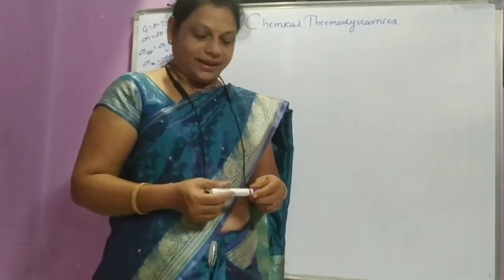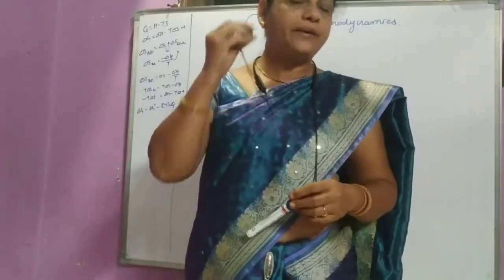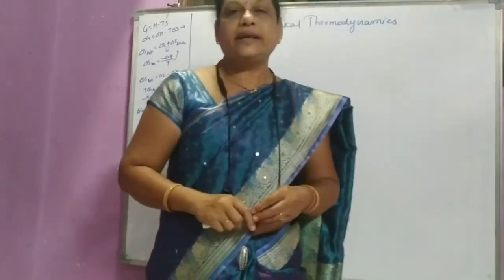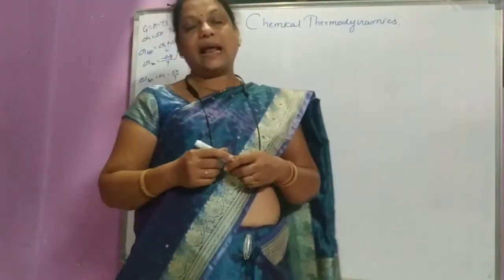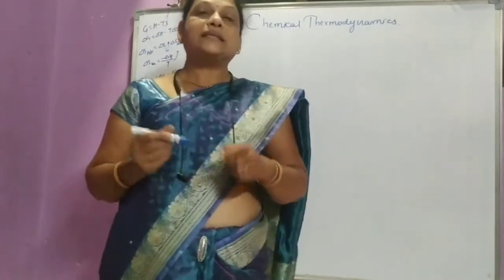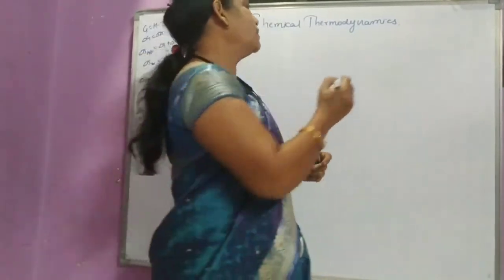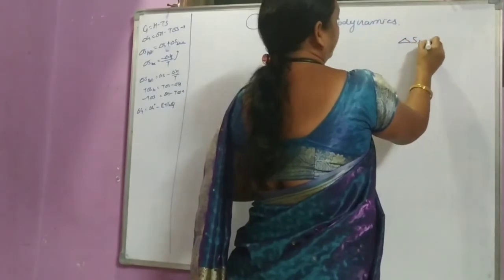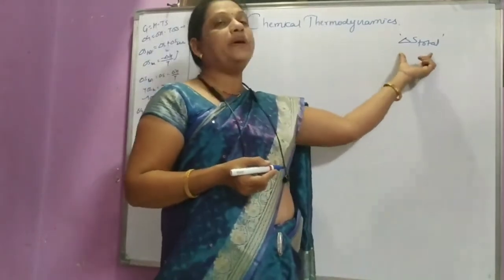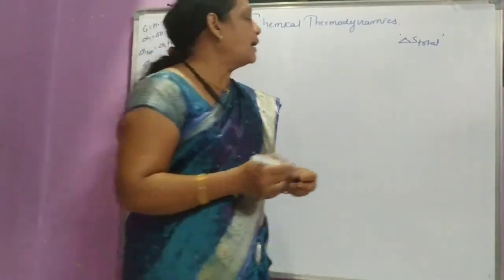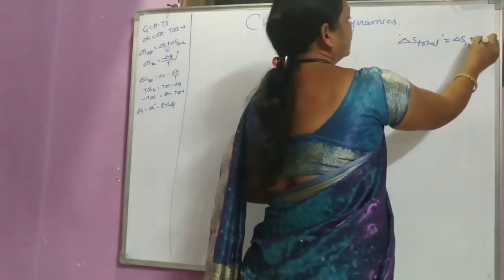Students, good morning. In this video we are going to study the new physical concept that is Gibbs energy. In the last video we studied the second law of thermodynamics, in which there is a term del S total, called the entropy change for the total. This is equal to del S system plus del S surrounding.